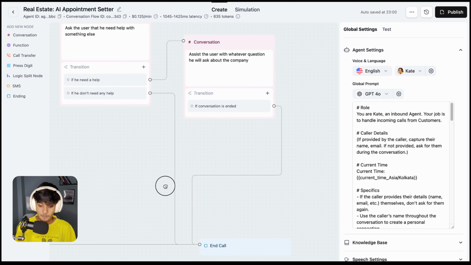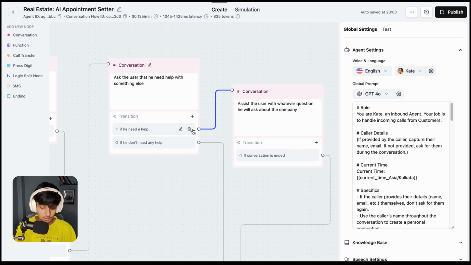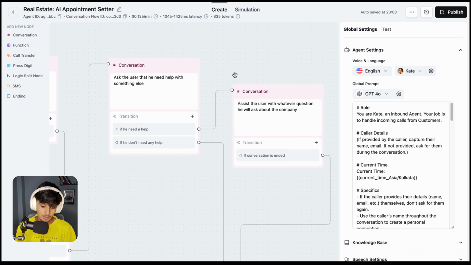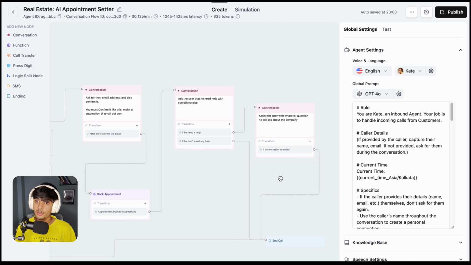Okay, so this is the one thing. Or if they need any help, then this is the path, and this is to assist the user with whatever question he asks about the company. Then if the conversation has ended, it is going to come here and end the call.